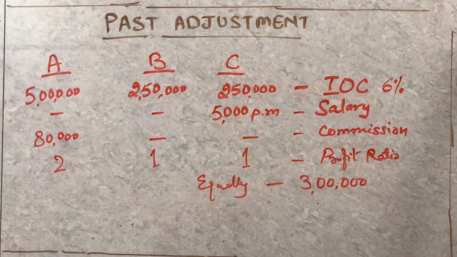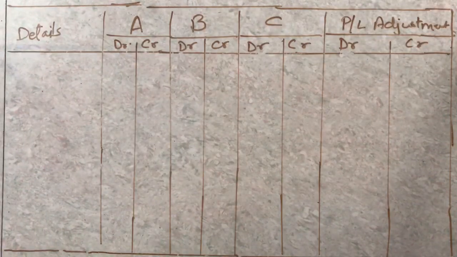Now you have to pass a rectification entry. So how we are going to do this, I'll show you now. This is our table which we usually make. This is an analytical table to find out the net effect. So we'll take one by one. Before I make this table, I just want to tell you two things you should always remember.